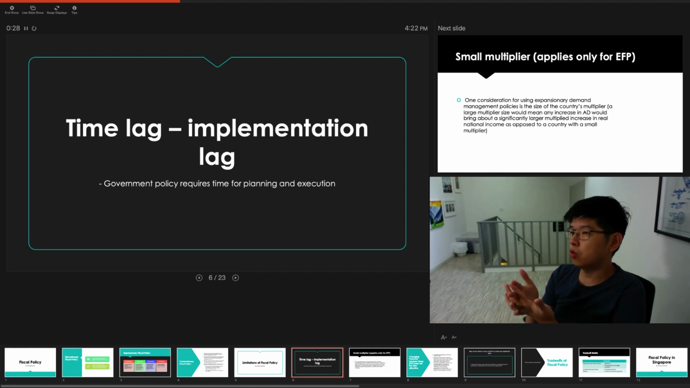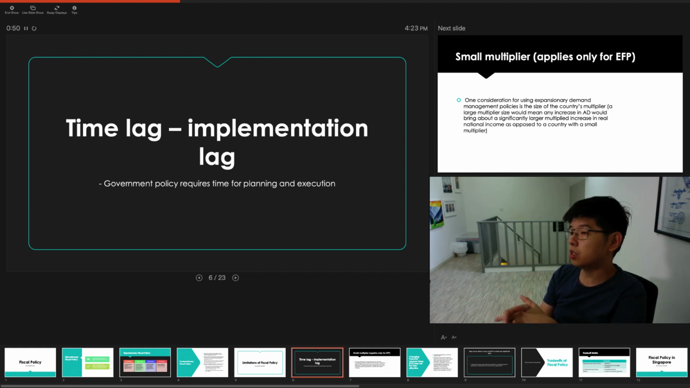First of all, when you want to carry out fiscal policy, understand that government policy requires time for planning and execution. So when you want to increase government spending or cut your taxes, you have to do some planning, decide what the implications of the change in government expenditure or taxes are, and whether it's worthwhile doing it. And the execution also takes some time.